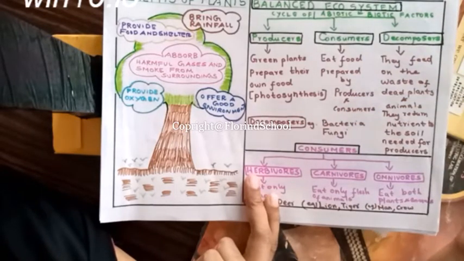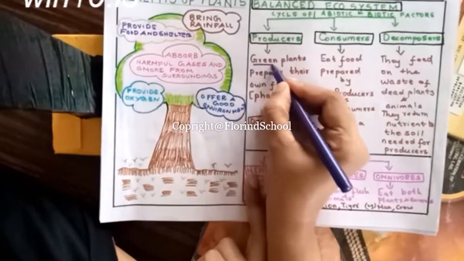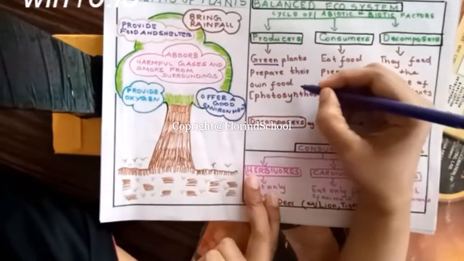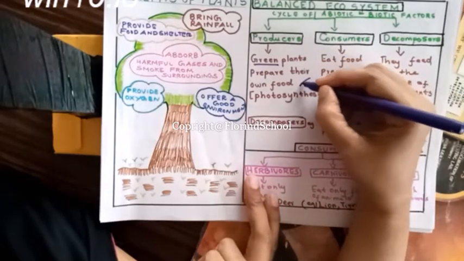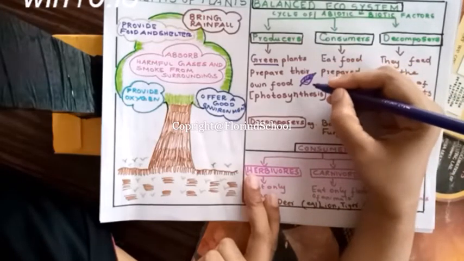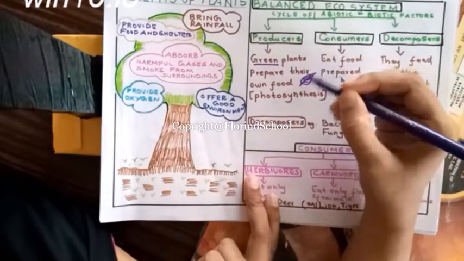What are producers? Producers are green plants. Because their leaves are green, we call them green plants.